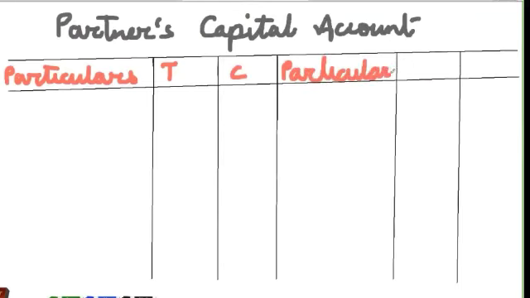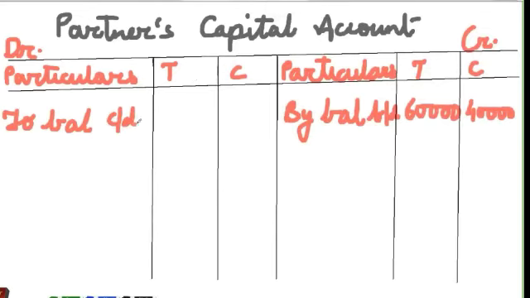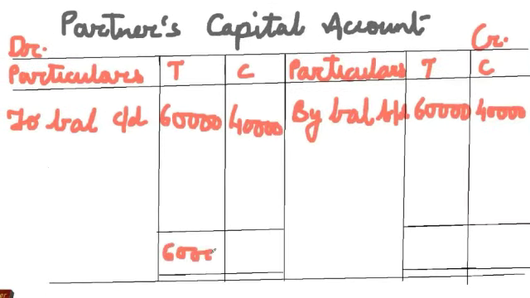Next we prepare the partners' capital account. The pro forma is particulars Tripathi Chauhan, particulars Tripathi Chauhan, both for debit and credit side. So first we write here the balance brought down, the balance of capital which is given, 60,000 and 40,000 respectively. Since the partners' capital is fixed, we do not write any more entries in this partners' capital account. Directly you balance the account to balance carried down, same 60,000 and 40,000 respectively, and close this account by doing the total, 60,000 and 40,000 rupees.